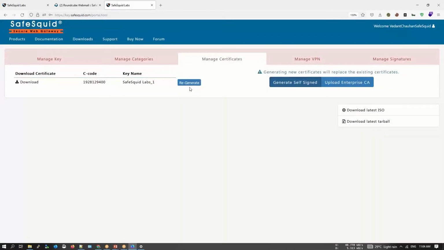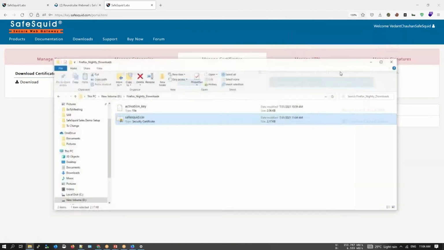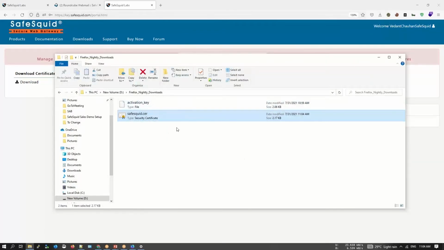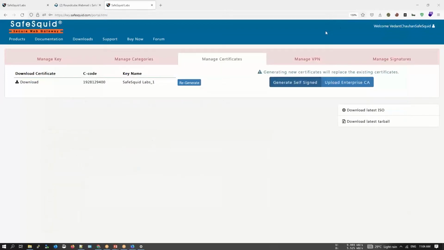And over here, you can see the generate has changed to regenerate, and you can easily download the SSL certificate. Let's just click on download. We have the activation key, we have the certificate. Now let's download the SafeSquared ISO file.